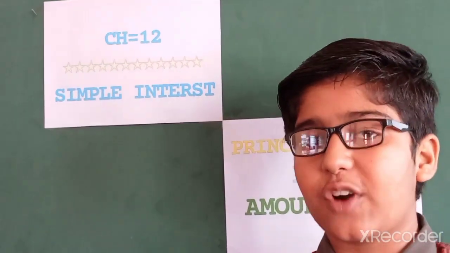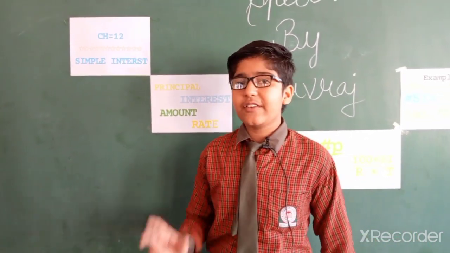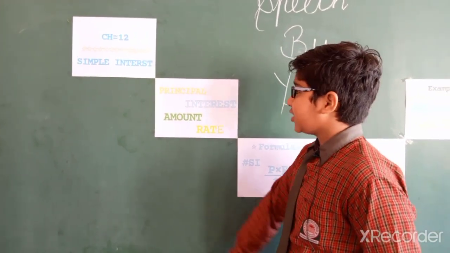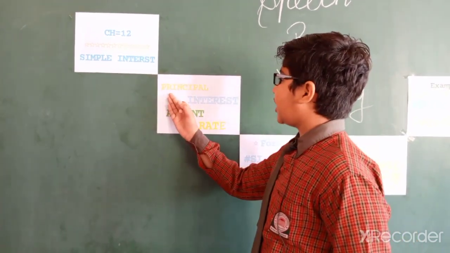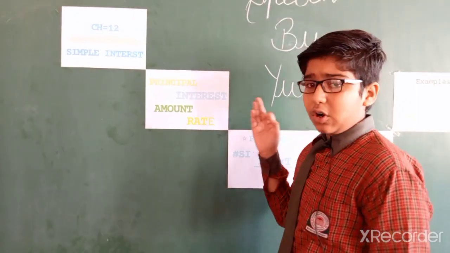Friends, sometimes we need to borrow money from a bank or a money lender for a specific period of time. At the end of this period, we have to pay back this money with some additional money. Let's talk about some terms. First, principal. The borrowed money is called principal.